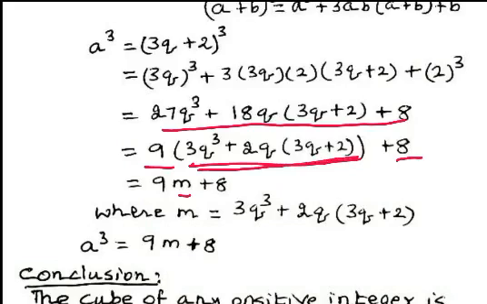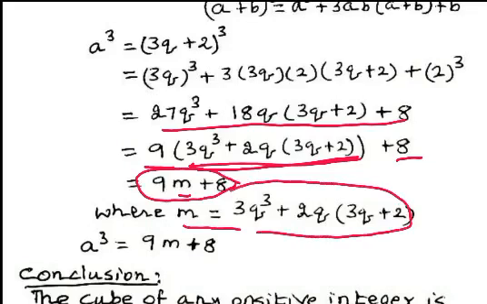So, a cube equal to 9m plus 8, where m equal to this value. So, the cube of any positive integer can be written as 9m plus 8 when the remainder is equal to 2.